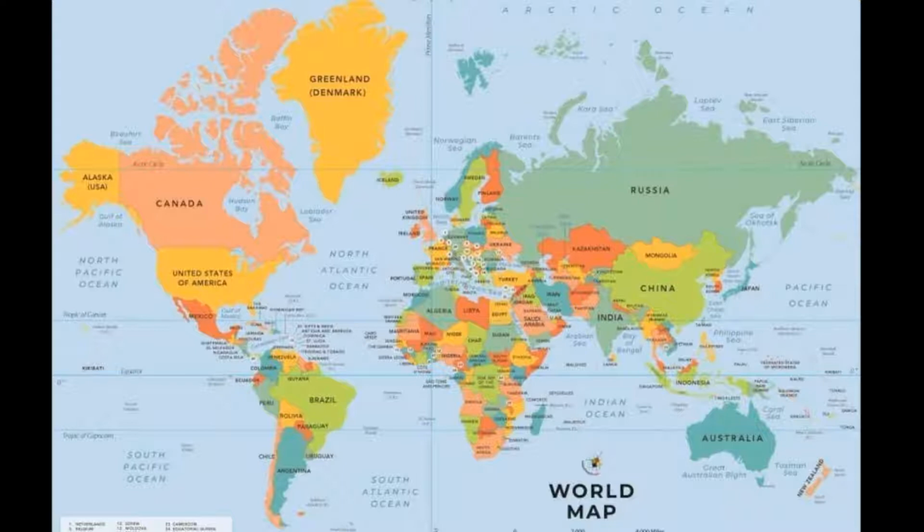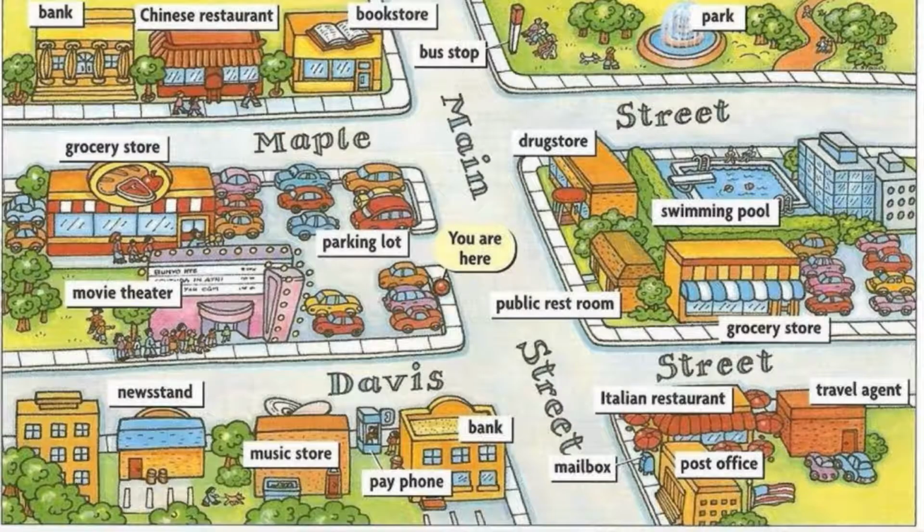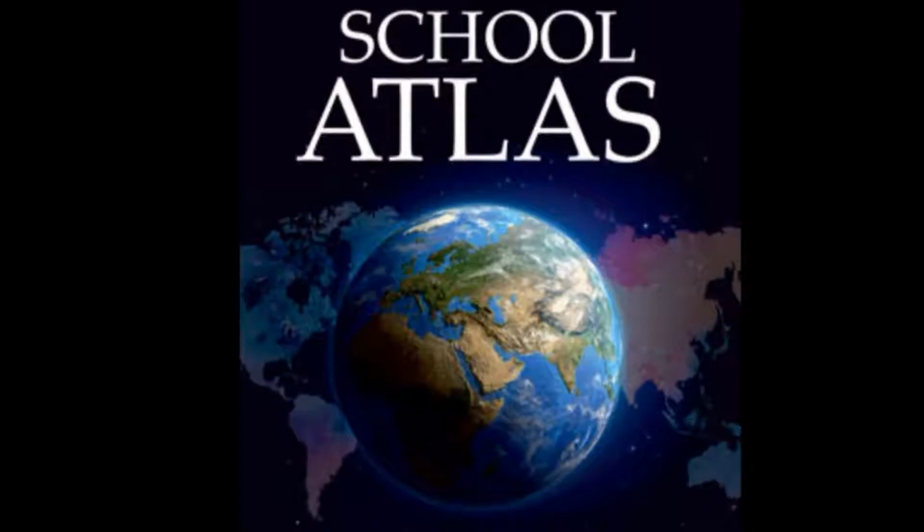A map is a drawing of the earth or a part of it on a flat surface. In other words, a map is a diagrammatic representation of the earth. A map can be large or small. It can depict areas as large as the whole world and areas as small as a city.